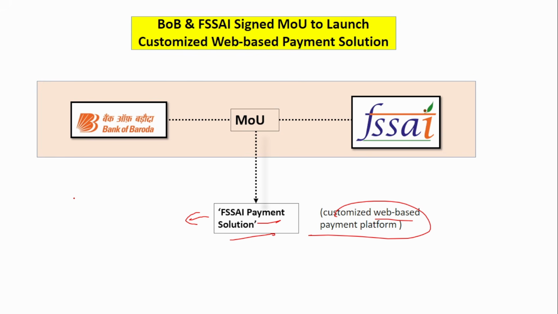FSSAI also has to make payments, such as to vendors and to certain states, because the states sometimes conduct food safety programs. For that, FSSAI makes payments. Through this system, payment can be made in a very easy and convenient way. That is the purpose of this MOU.